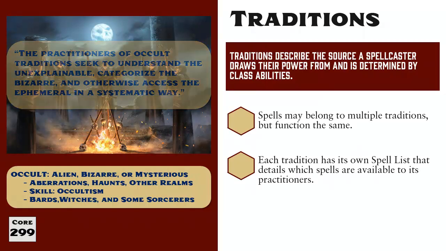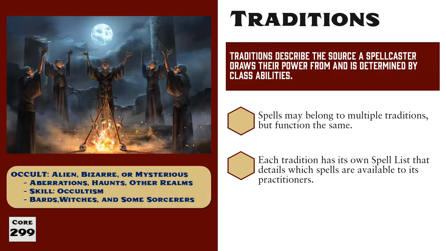Well, occult magic is the realm of witches, hags, cosmic entities, bizarre and unfathomable beings like great old ones and aboleths, and also spirits, haunted houses, and many creatures with the aberration trait.